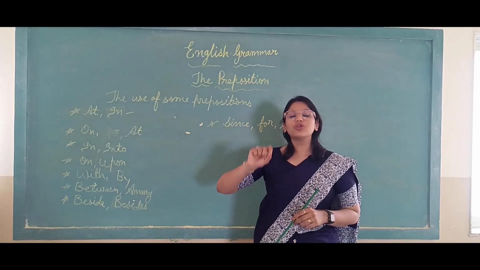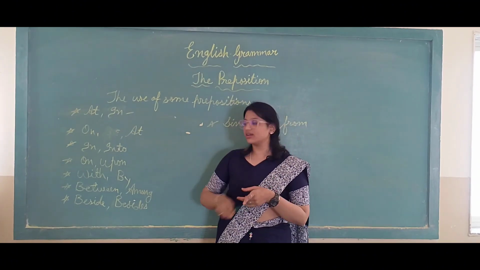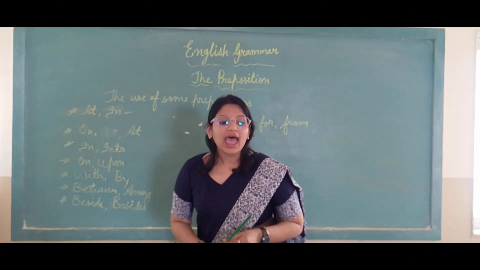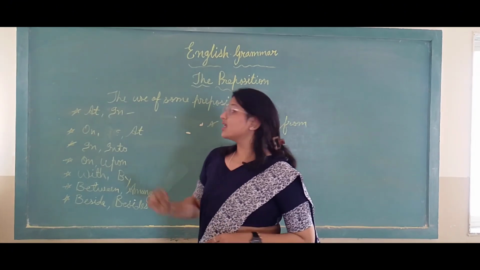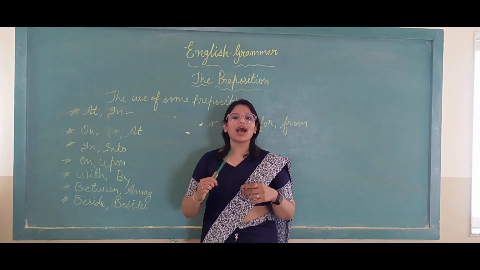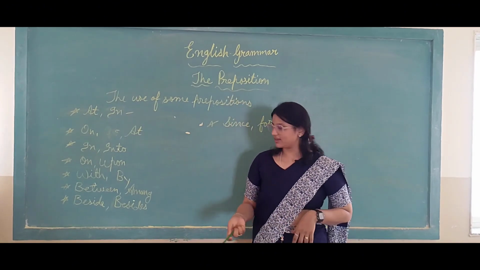I am writing with a chalk. And by refers to an agent, like this was all written by my man.